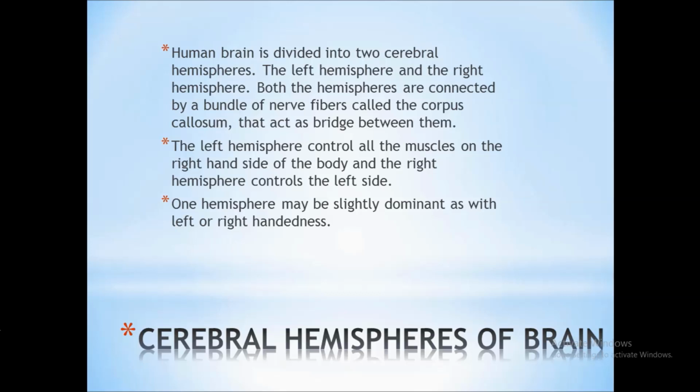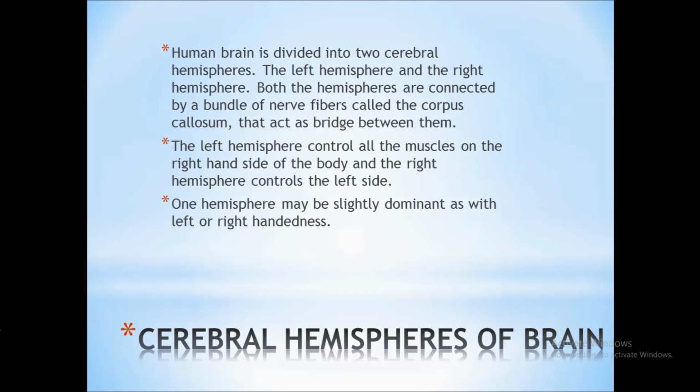Here we can see the cerebral hemispheres. Human brain is divided into two cerebral hemispheres, the left hemisphere and the right hemisphere. Both hemispheres are connected by a bundle of nerve fibers called the corpus callosum. This corpus callosum acts as a bridge between them. It means this bridge will provide the memory of one side of the brain to the other side. The left hemisphere controls all the muscles on the right-hand side of the body, and the right hemisphere controls the left side.